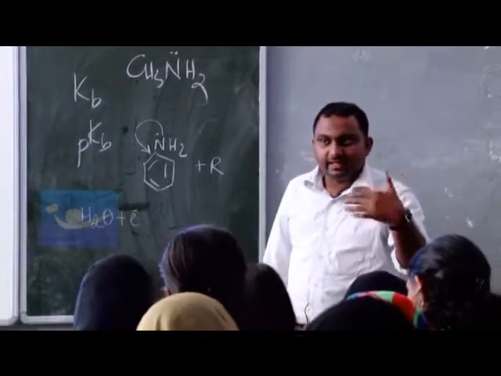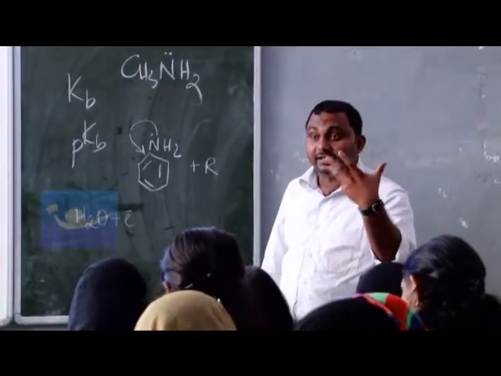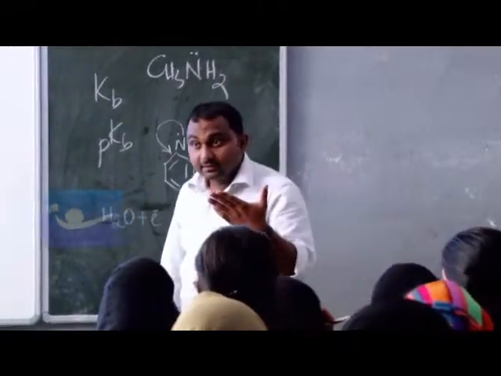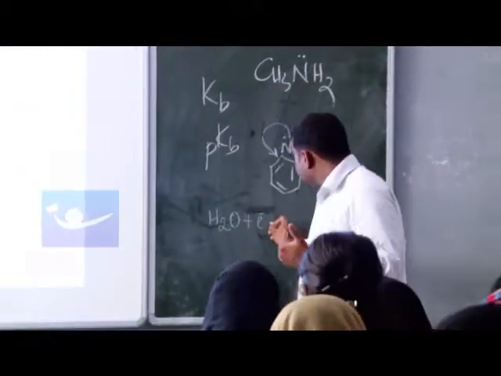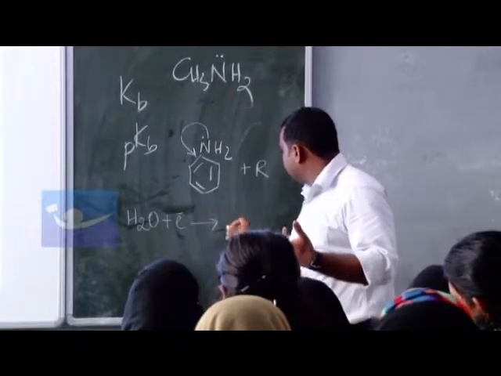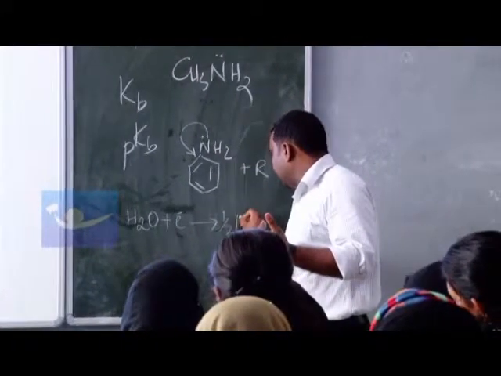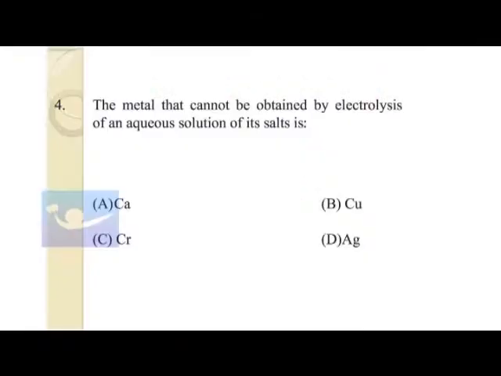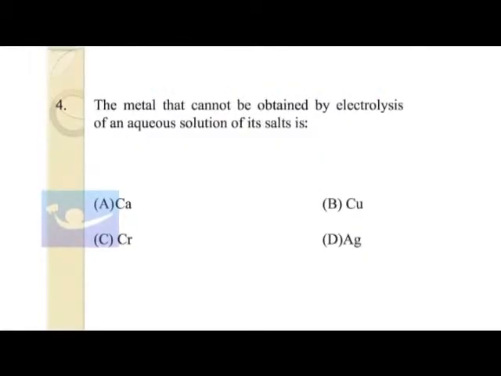Which is the electrode where the reduction happens? Cathode is the place where reduction happens. So at the cathode hydrogen will be liberated, half H2 plus OH minus. Understanding? So what is the answer?